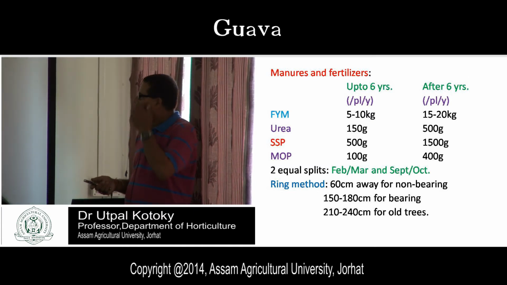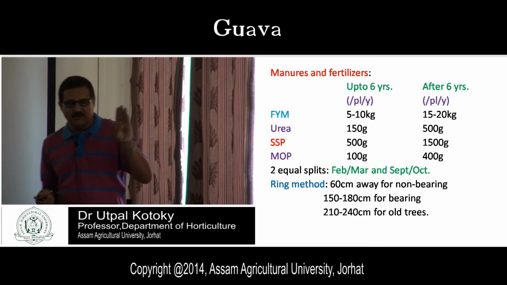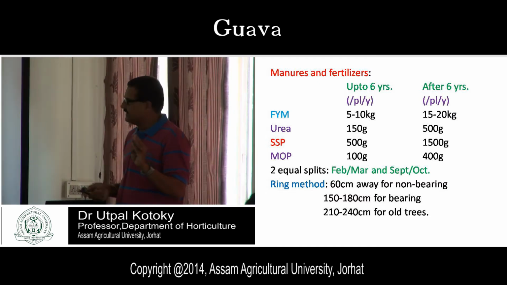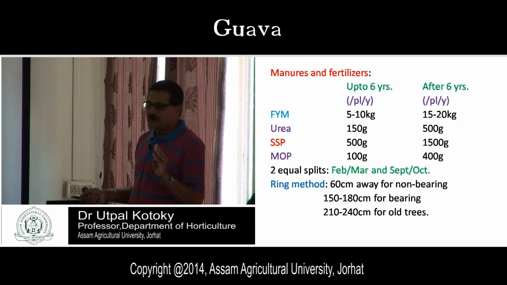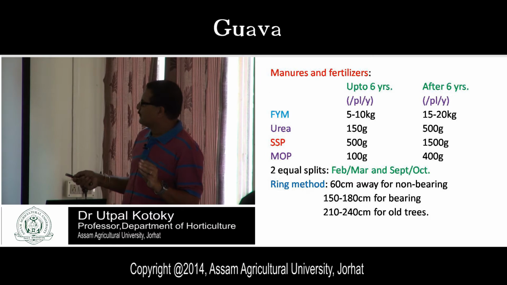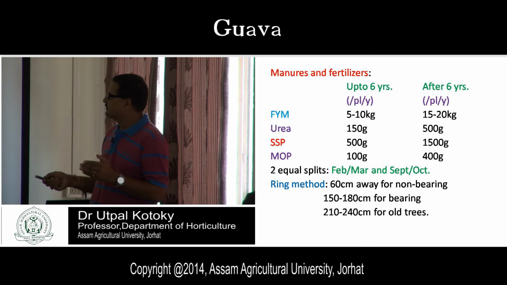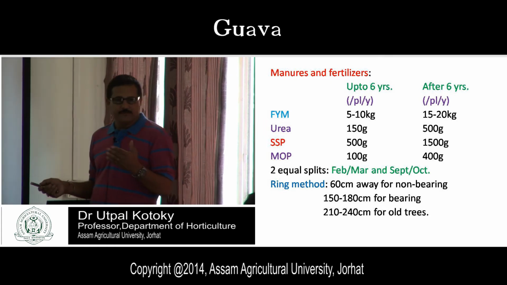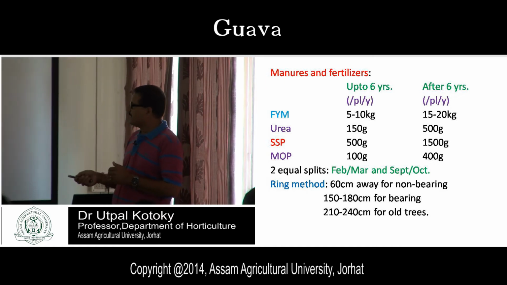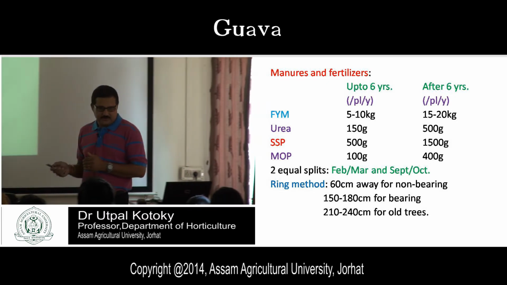Okay, after 6 years. And in case of fertilizer dose, I have already told you three things are important. One thing is the dose. Second, time of planting. It is the time of planting, you see. 2 equal splits. That means this fertilizer should be divided into 2 equal splits. Suppose 150 gram urea, that means 75 and 75. Okay. So 500 means 250, 250, 100 means 50-50. Like that, you will have to split it into 2 equal halves. Then one part should be applied in the month of February, March, another part in the month of September, October.